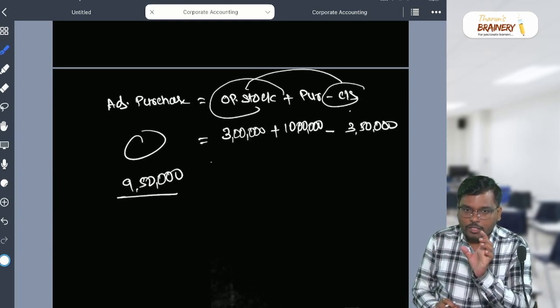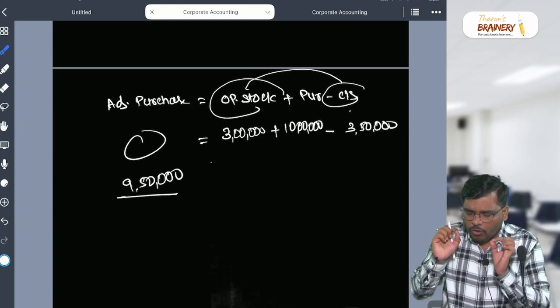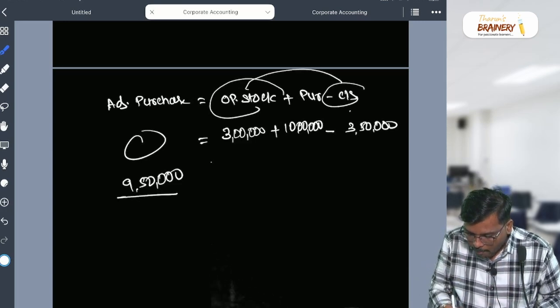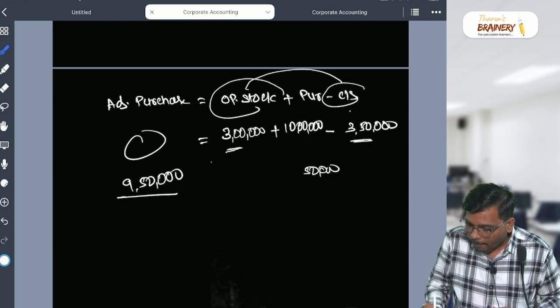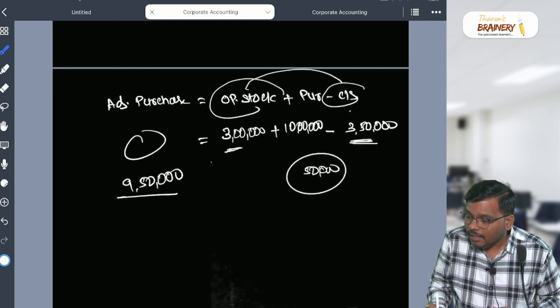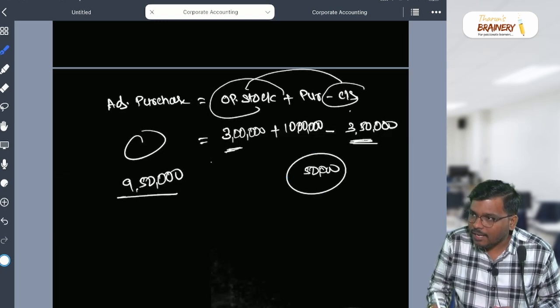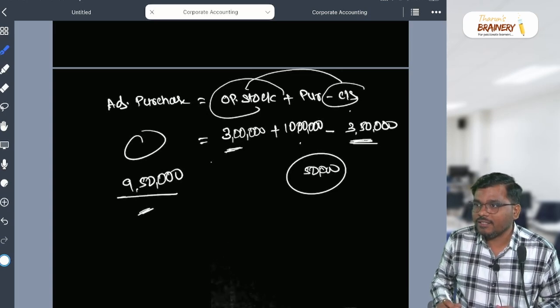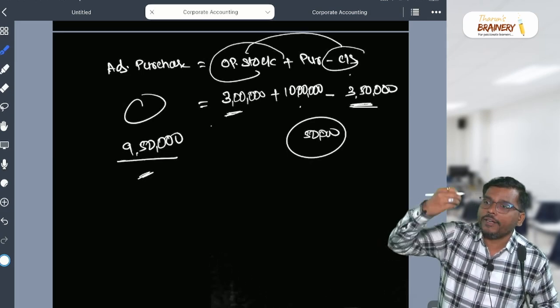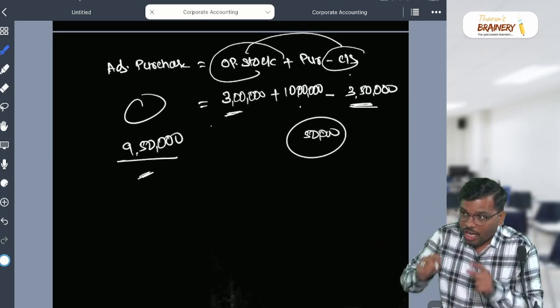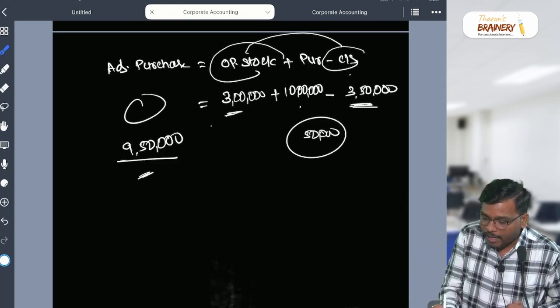First thing I told you, don't write, don't copy, full concentration. I said that my closing stock is more than opening stock by 50,000. It means my purchases in the current year are more when I compare with the adjusted purchases. Whenever my closing stock is more than opening stock, I will adjust the change in my adjusted purchases to calculate purchases.